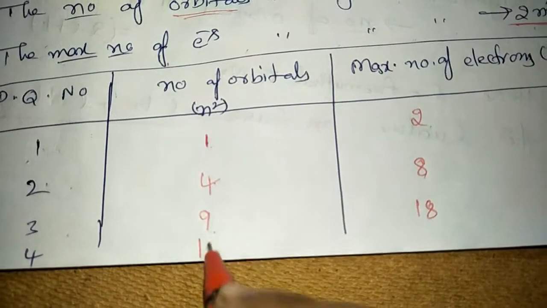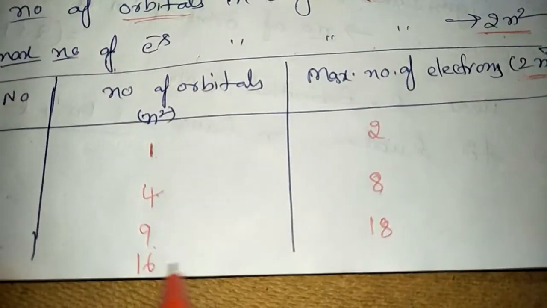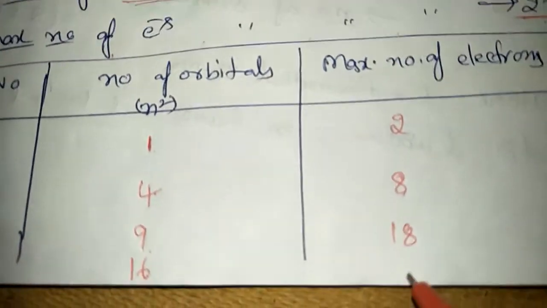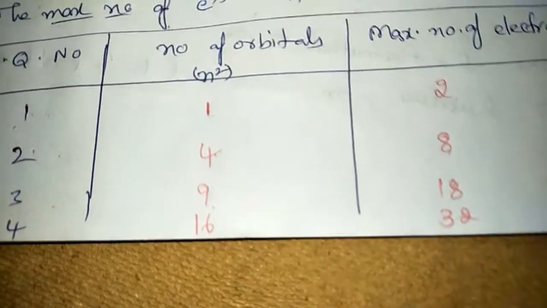So in the fourth shell, a maximum of 16 orbitals are present, and a maximum of 32 electrons are accommodated.